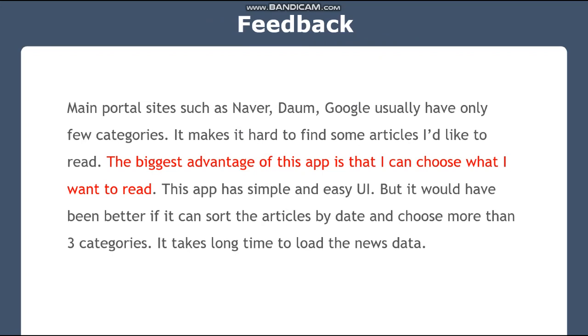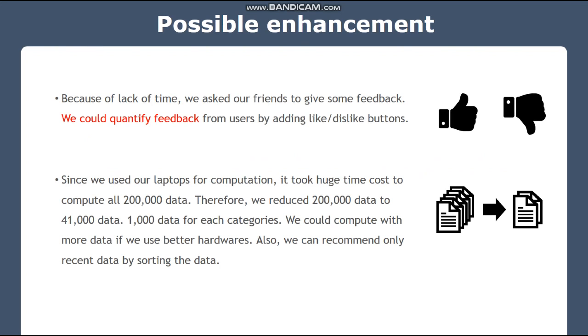We asked some of our friends to give feedback. They said that the biggest advantage of this app is that they can choose what they really want to read. There are some possible enhancements. Because of lack of time, we asked our friends to give feedback. We could quantify that feedback from users by adding like or dislike buttons and saving the quantity of likes and dislikes on the web server.